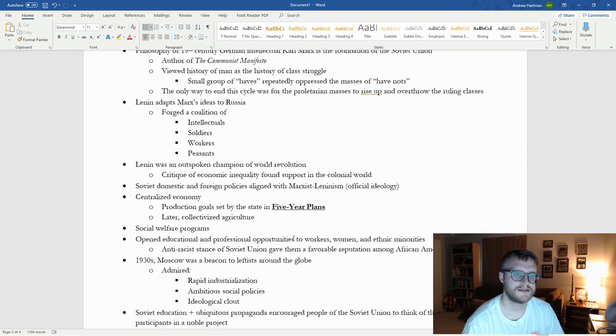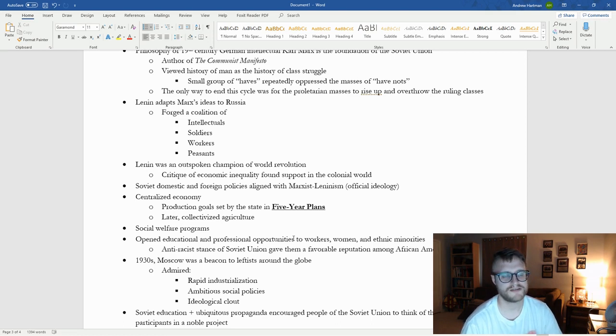So Lenin takes those ideas and forges a coalition of intellectuals, of soldiers, of workers, and peasants, right? And looks at what Russia needs, what the Soviet Union needs to do right now, right? And kind of creates a twist on Marxist communism. Lenin himself was an outspoken champion of not just revolution in the Soviet Union, but world revolution. He wanted to create, right, communist revolution throughout the world.